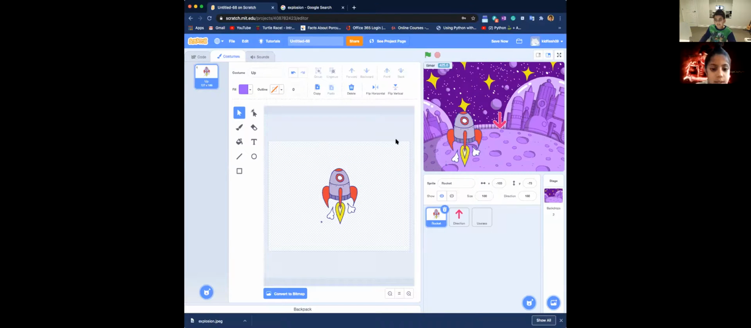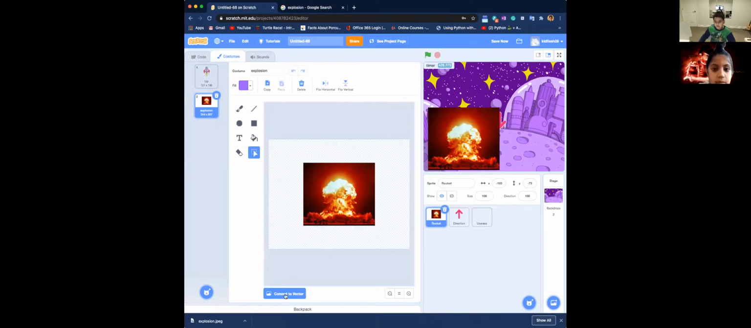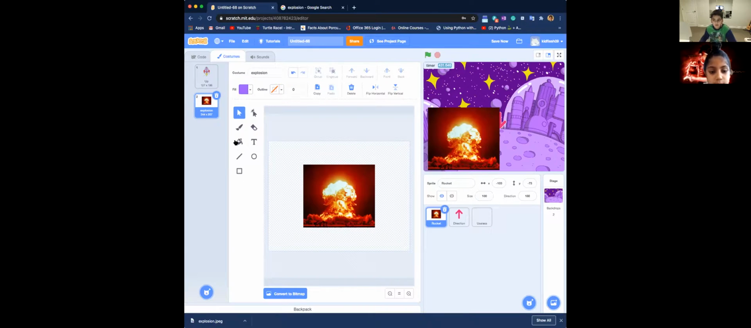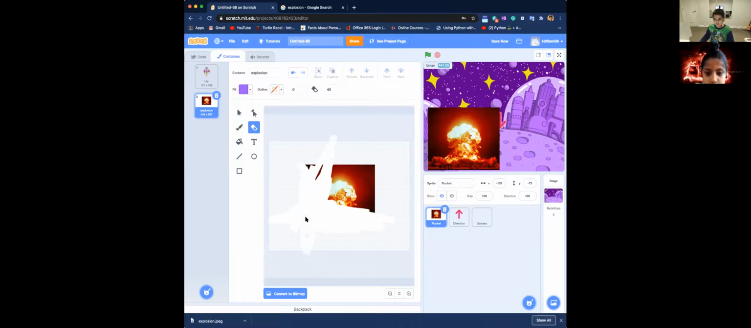I'm going to open that, and I'm going to say convert to vector. That way I can take out my eraser, and really the only thing that should be there is literally the nuclear explosion. Other than that, it's all done. Yeah, just gotta do that. Gotta do this right. Then I'm going to quit.